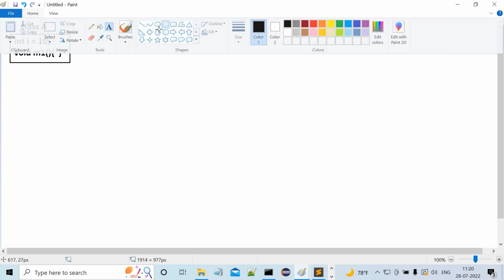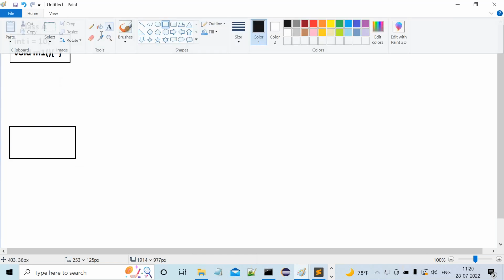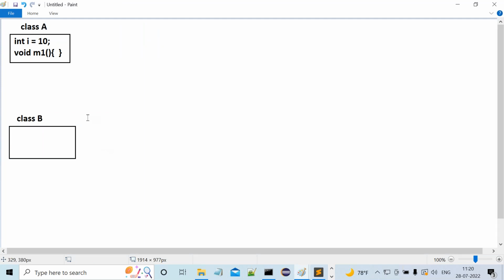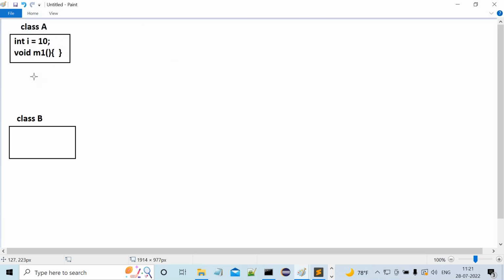Now, I want to say this is class B. Now, I want to establish an inheritance relation between class A and class B. If we want to establish an inheritance relation between class A and class B, then we have to use an upward arrow.